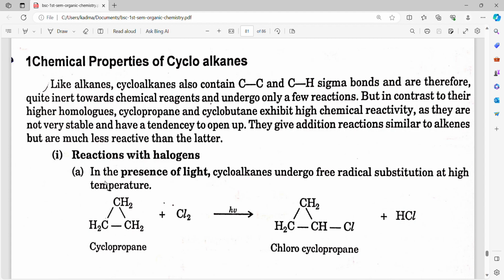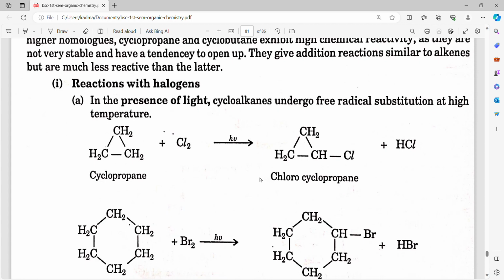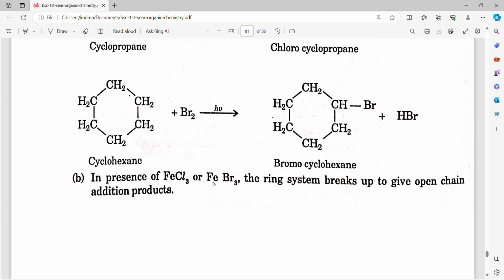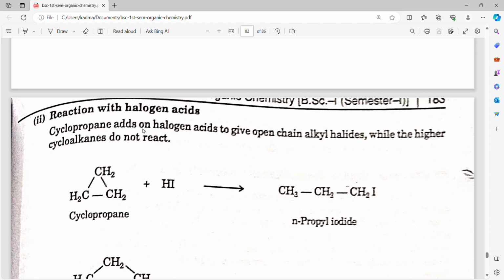Reaction of halogens. In the presence of light, cycloalkanes undergo free radical substitution at high temperature. Cyclopropane plus Cl2 gives chlorocyclopropane plus HCl. Cyclohexane plus Br2 in the presence of sunlight gives bromocyclohexane. In the presence of FeCl3 or FeBr3, the ring system breaks up to give open chain addition products.